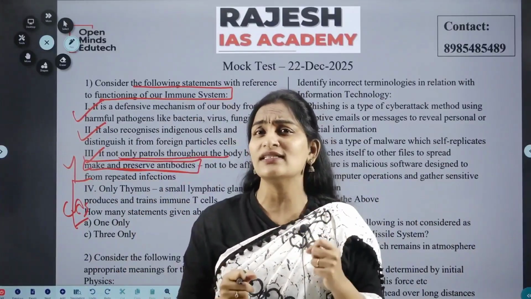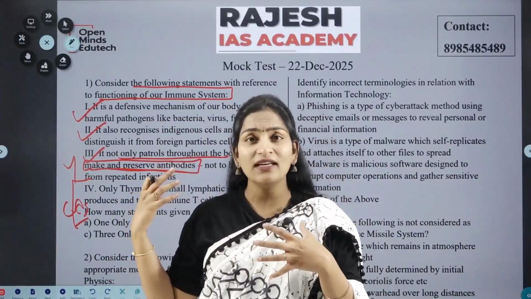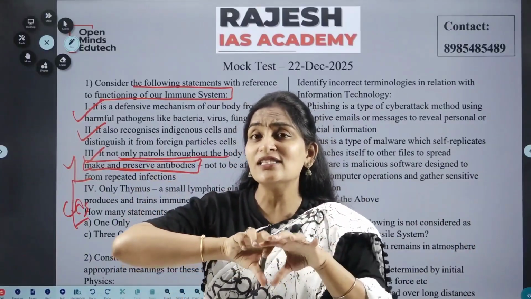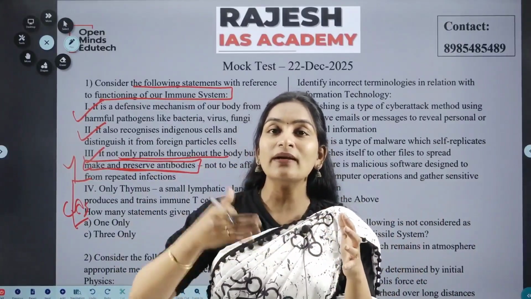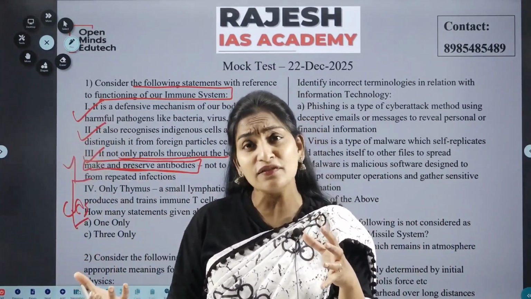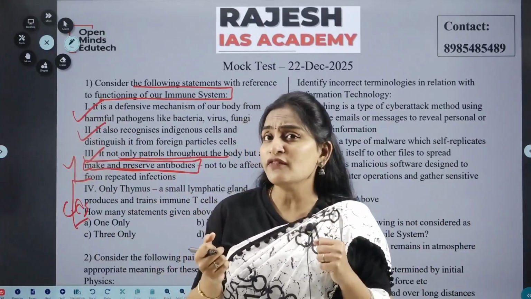Just now I gave you an example of cancer, where the immune cells fail to identify the misbehavior of indigenous cells, where they couldn't identify that a certain set of cells are abnormally increasing in number, which is itself a cancer or a tumor. It means that our immune system is not functioning well.